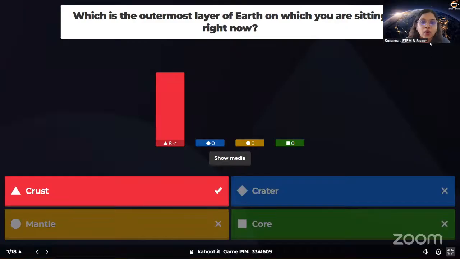Okay. Yes. So all of you gave the correct answer. It's actually the crust. Okay. Crust is the outermost layer of Earth. Okay. So very good. Very good. It is the solid layer on which we have all the life forms, all the trees, all the buildings, everything is on top of this layer, crust.